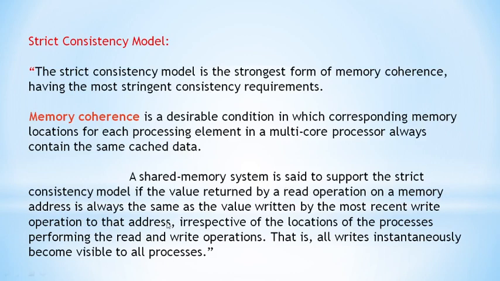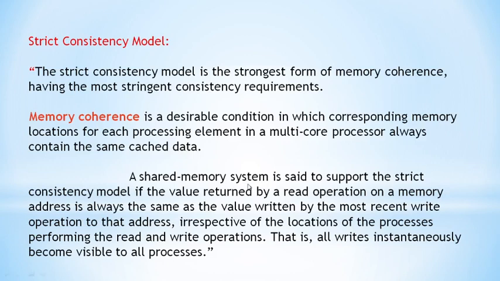It means the written value immediately affects the address. It is updated in the same location, and the value read by another process, P1, is also x equal to 10. That is nothing but the strict consistency model.